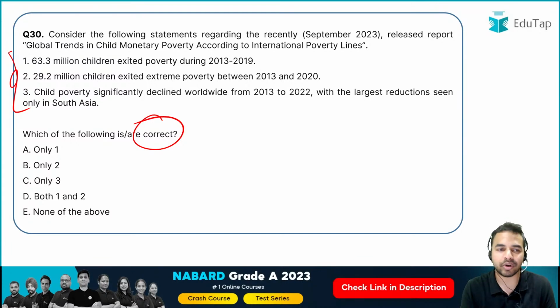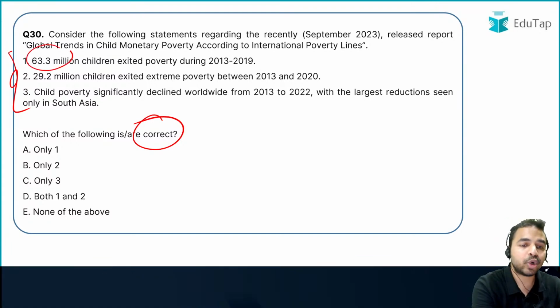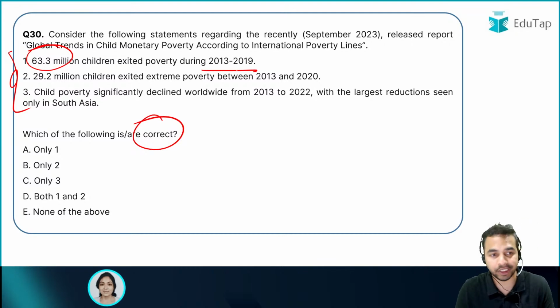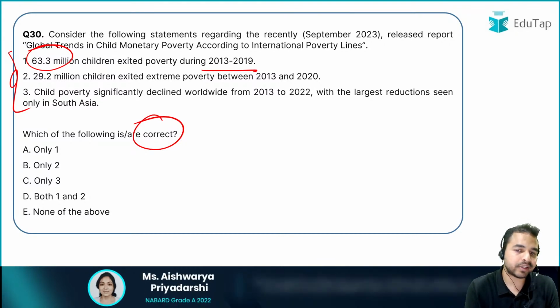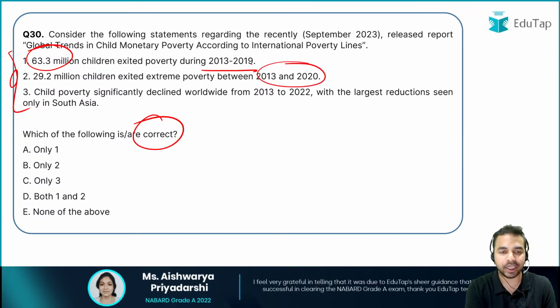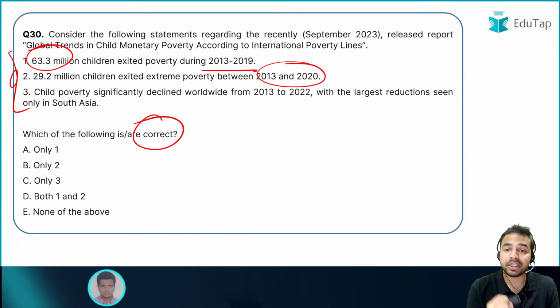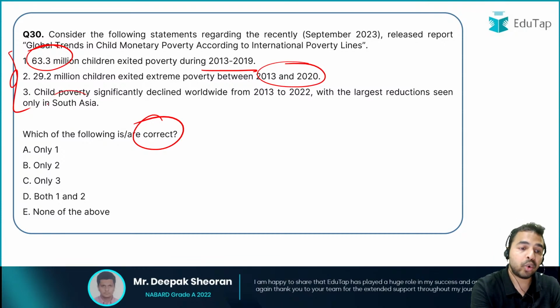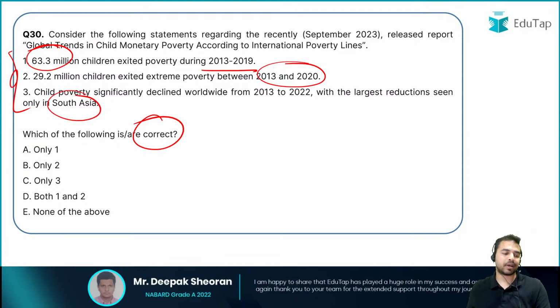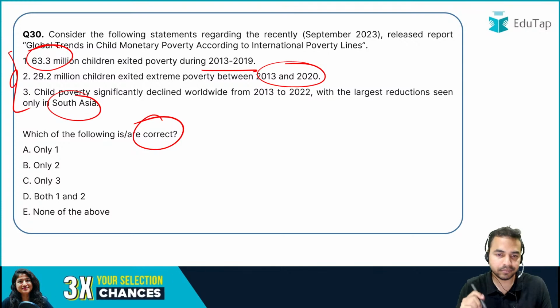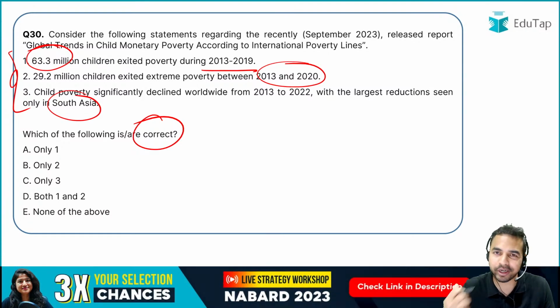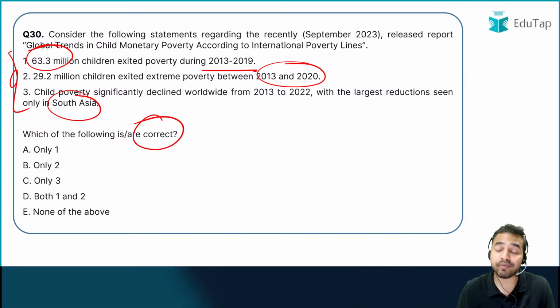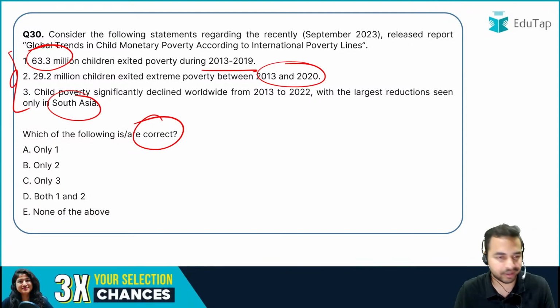The first statement is asking about the number of children who exited poverty during 2013 to 19. 29.2 million children exited poverty between 2013 to 2020. चाइल्ड पॉवर्टी सिग्निफिकेंटली अगर हम बात करते हैं, जो सबसे ज्यादा लार्जेस्ट रिडक्शन थी वो कहां पर थी, ओनली इन साउथ एशिया. तो कौन सी स्टेटमेंट यहां पर करेक्ट है आपको बताना है चैट बॉक्स के अंदर. So let me tell you, we have already covered this kind of data in the previous slide, and I want all of you to answer me the right answer in the chat box here.